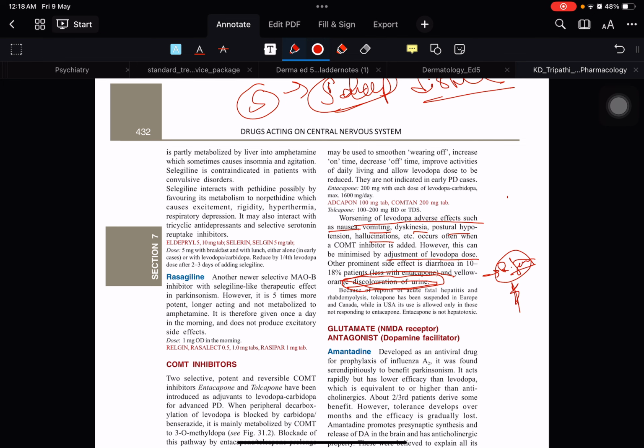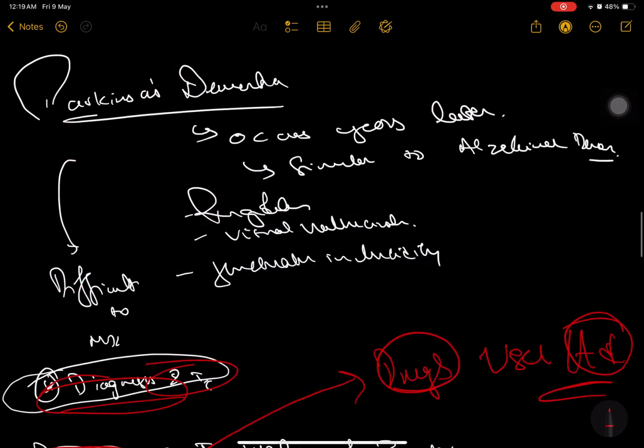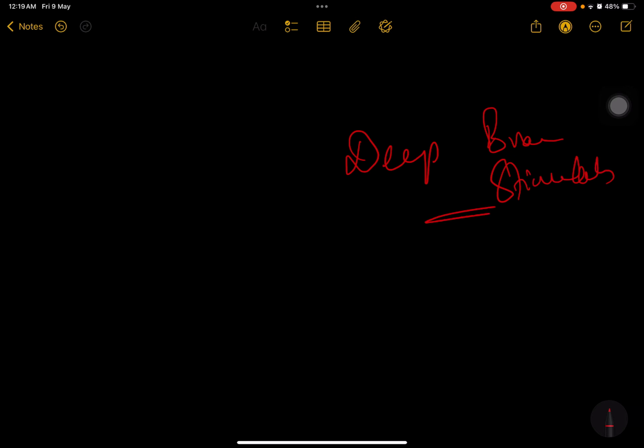So this completes our treatment of Parkinsonism. A newer advanced treatment for Parkinsonism is deep brain stimulation, a newer modality of treatment. Also, that on and off effect is also known as the honeymoon effect. And the newer modality of treatment is deep brain stimulation. This completes our Parkinsonism. Thank you.